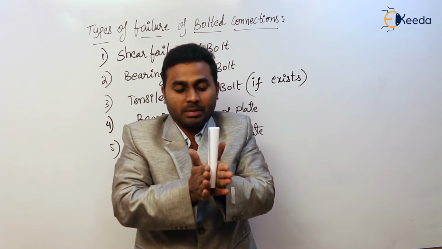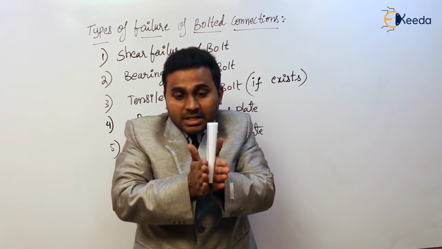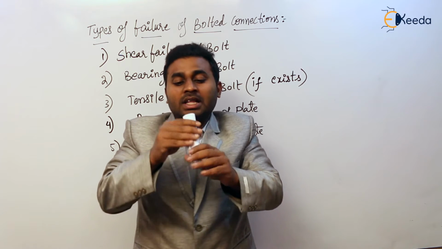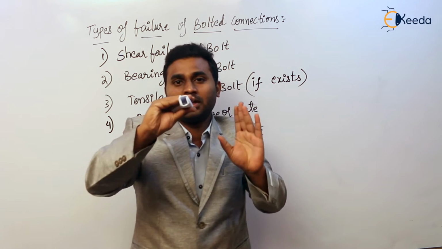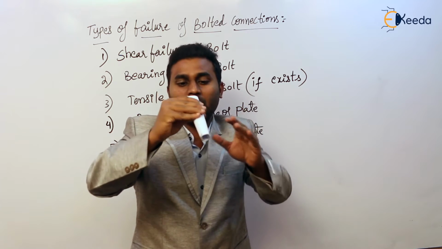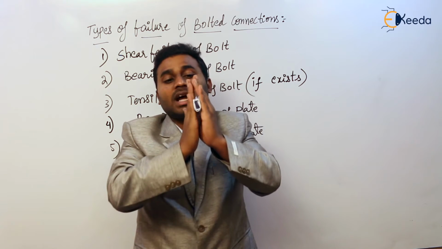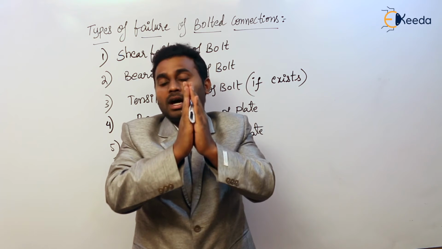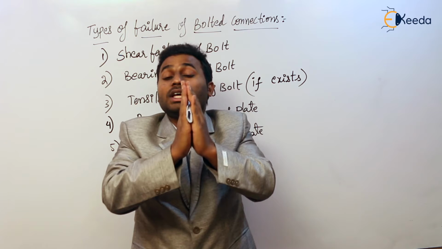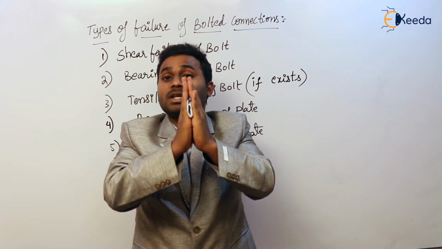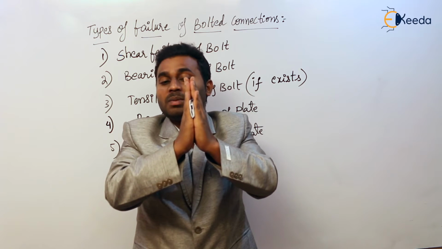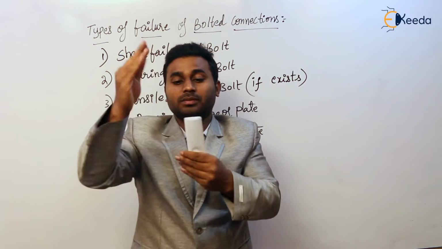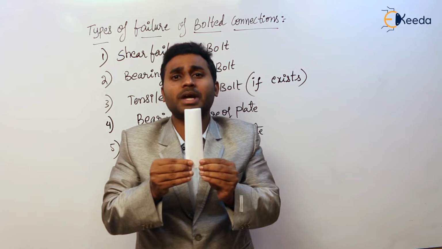So this bolt is in the plate, and now these plates try to press this bolt. Agree or not? Initially the cross section of the bolt is circular, but upon pressing action, it starts deforming. At the verge of bearing failure, the circular cross section of the bolt becomes elliptical, and finally it becomes rectangular like this. So this is the bearing failure.